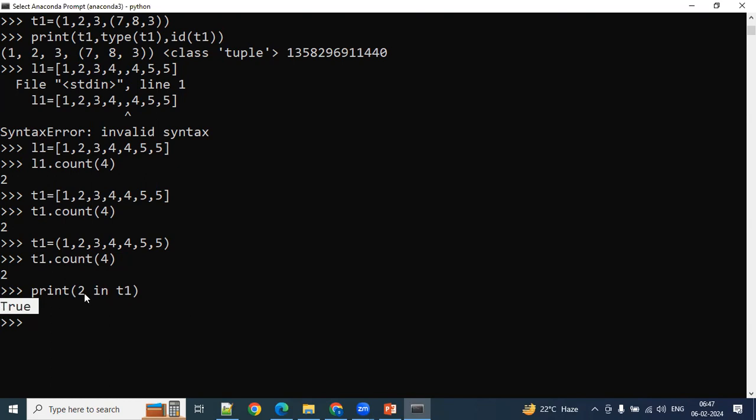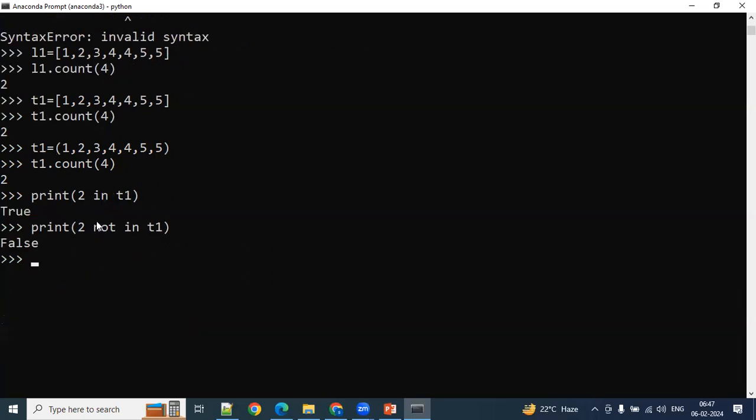If you want to find out the elements inside the tuple, this is the membership operator you have to use. Not in also we can use. So if we use not in instead of in, what will happen? False. 2 not in T1. 2 is there in the tuple, so it is returning false. Opposite condition also we can take here. Opposite membership operator also we can take here: in, not in.